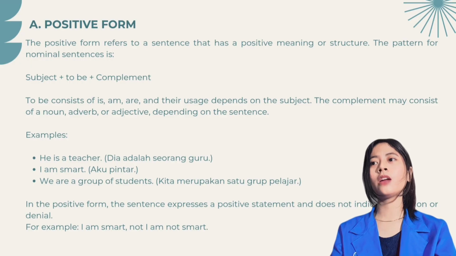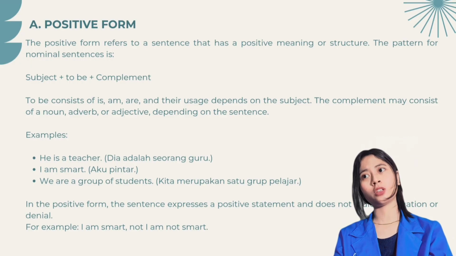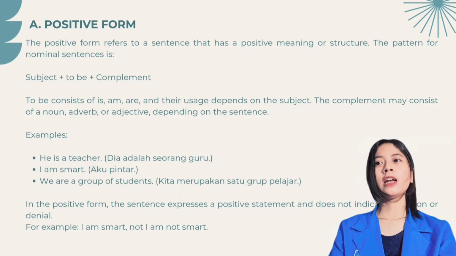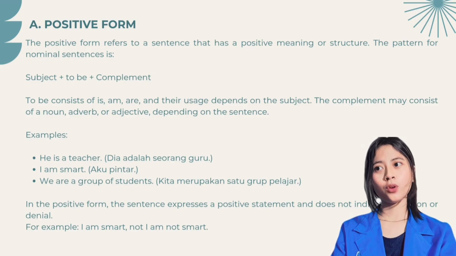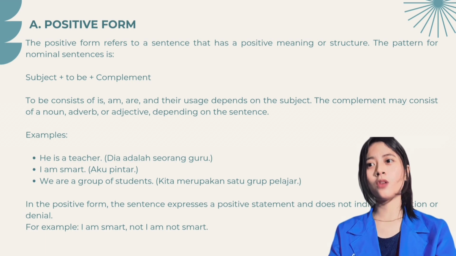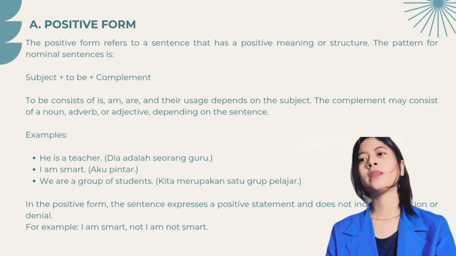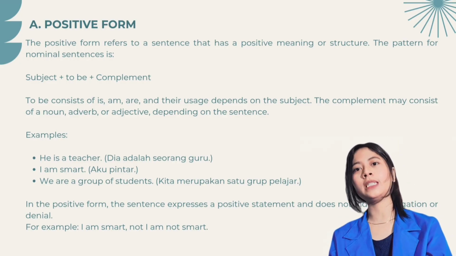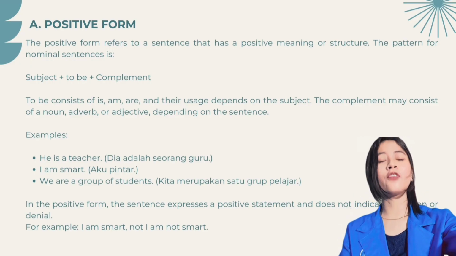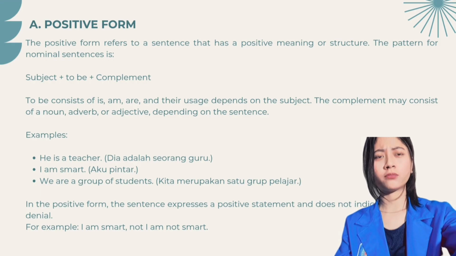The complement might consist of a noun, adverb, or adjective depending on the sentence. Examples: He is a teacher, yang artinya dia adalah seorang guru. And I am smart, aku pintar. We are a group of students, kita merupakan satu grup pelajar. In the positive form, the sentence expresses a positive statement and does not indicate negation or denial. For example, I am smart, not I am not smart.